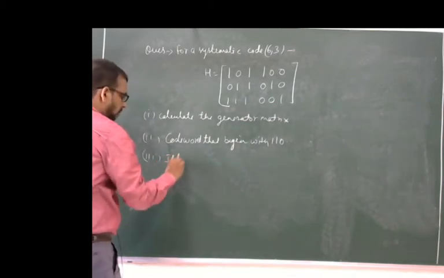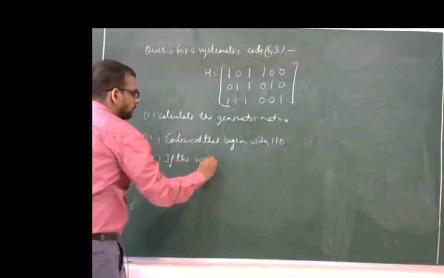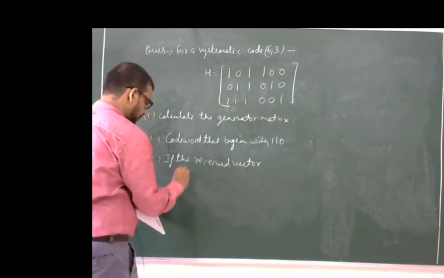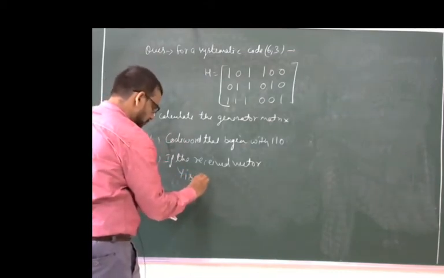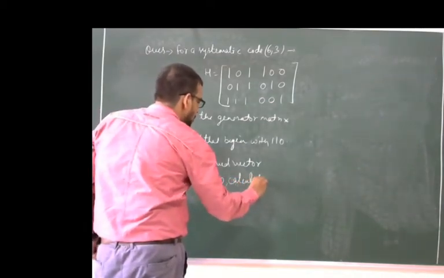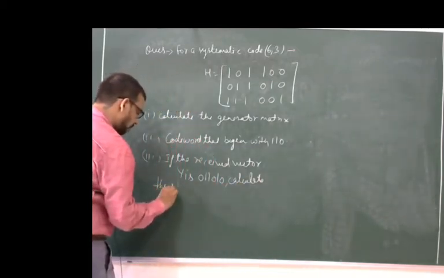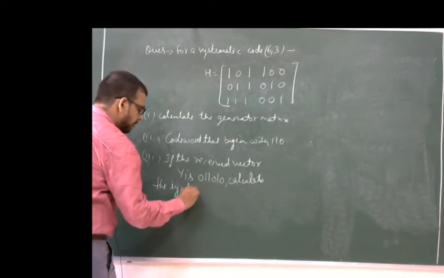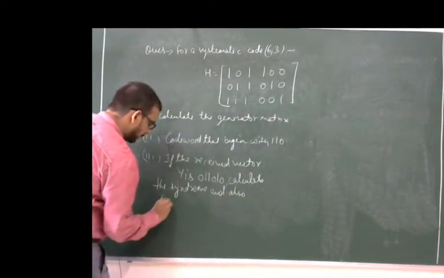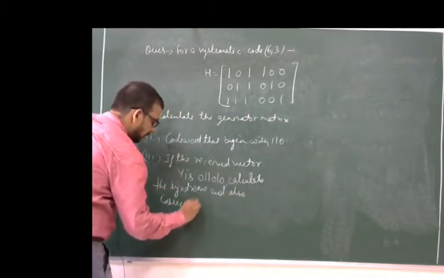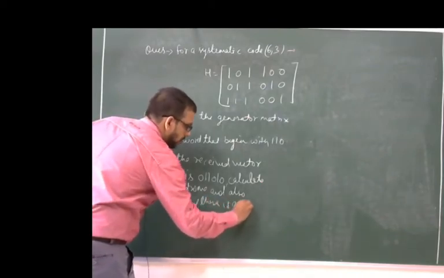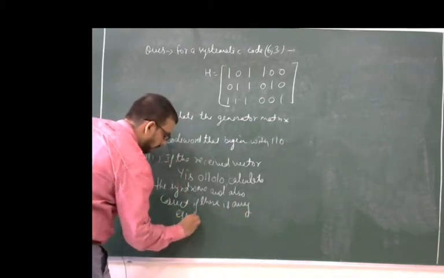If the received vector Y is 011010, calculate the syndrome and also correct if there is any error.